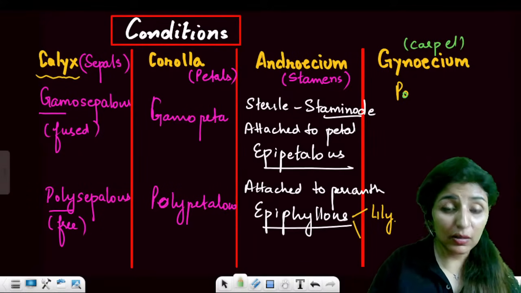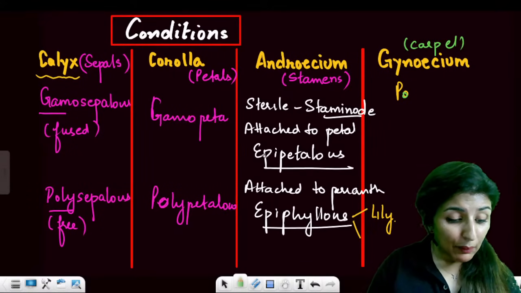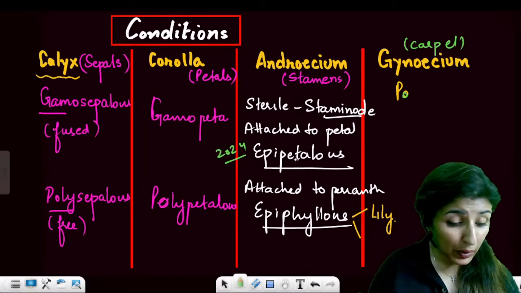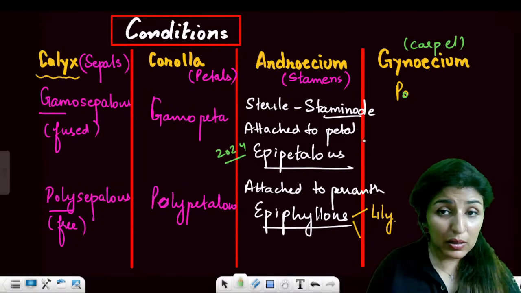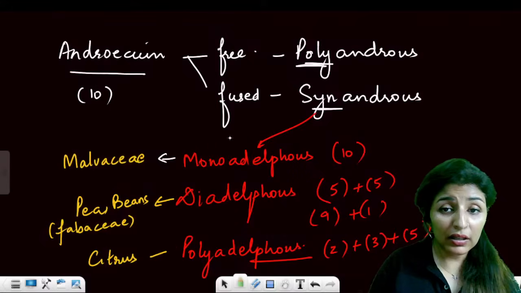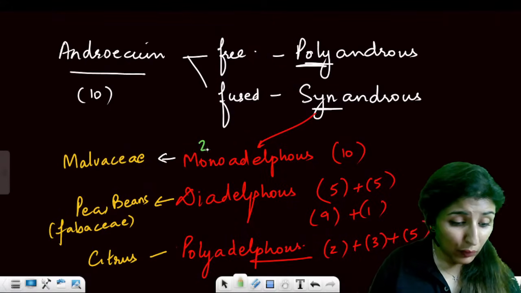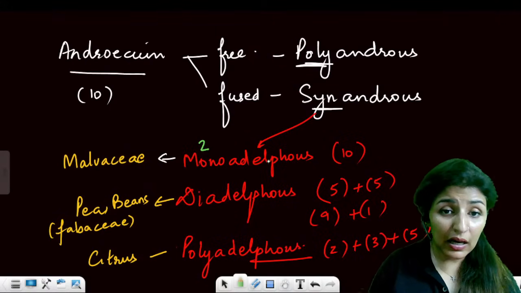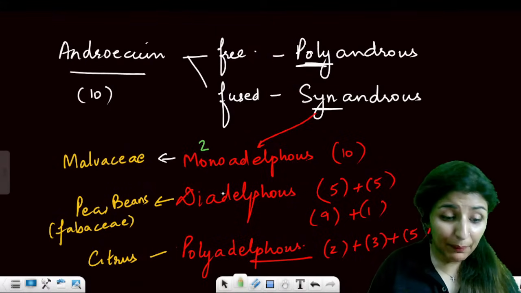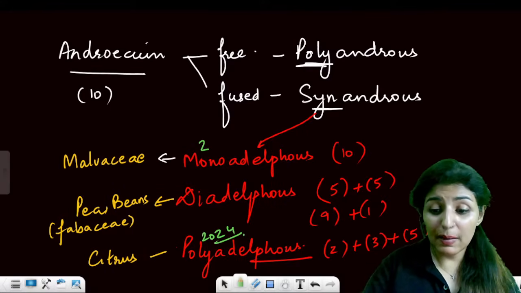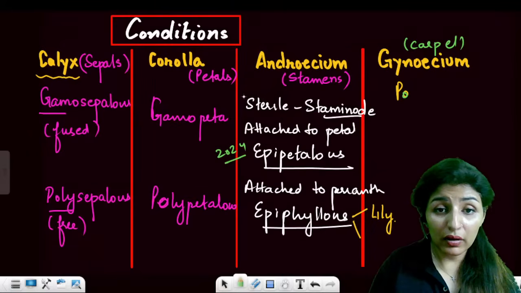See, all these terms, polypetalous, polyadelphous, these were in the year 2024. Monoadelphous, then syncarpous, I'll come on to that, epipetalous, polyadelphous, this was in 2024. Staminode was in 2024.